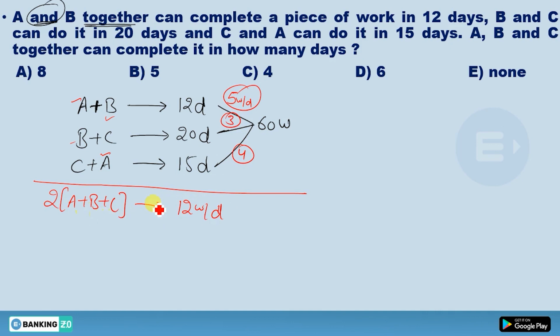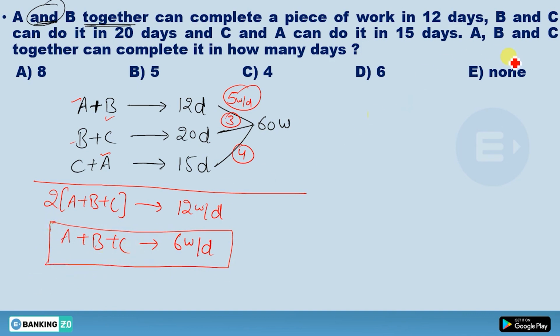So if twice of A plus B plus C can do 12 work per day, then A plus B plus C will do how much? 6 work per day. Okay. So this is the combined efficiency of these all three. So what you would have asked, in how many days A, B and C together can complete it? Okay, so you have to find actually time of this A plus B plus C.